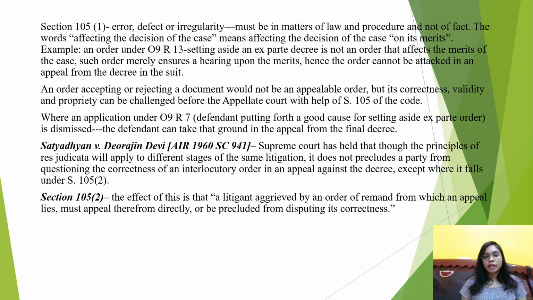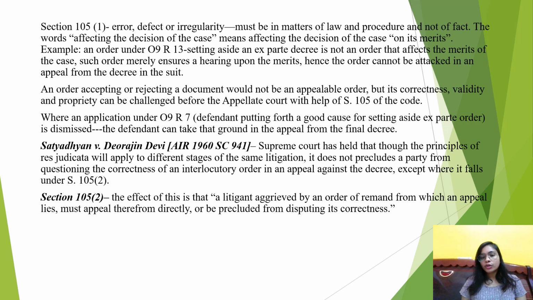Next is, if an application has been made under order 9 rule 7, which talks about a defendant putting forth a good cause for setting aside an ex parte order, and the application has not been accepted but has been dismissed, then in that case the defendant can take this ground in the appeal from the final decree. And last is section 105 clause 2.